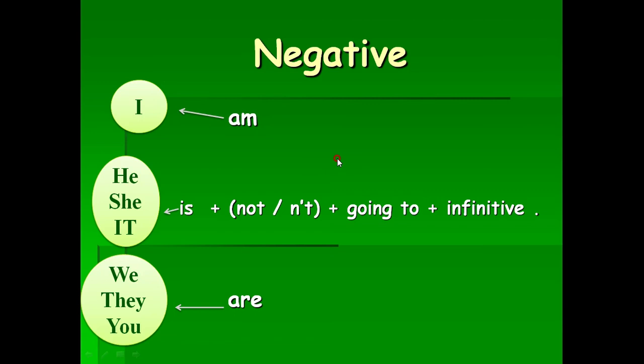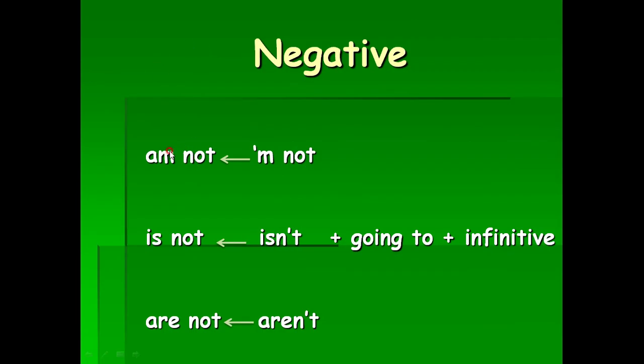And also the negative form, you can say them as full form or short form. Like you can say am not or 'm like this. You have to shorten only am into 'm, or not. I'm not, is not, isn't, are not, aren't, plus going to plus infinitive.